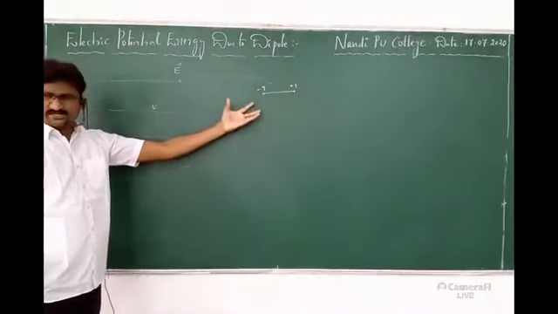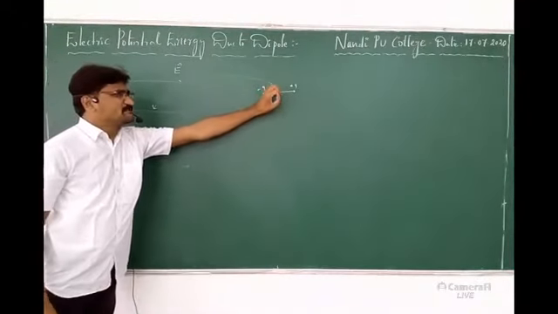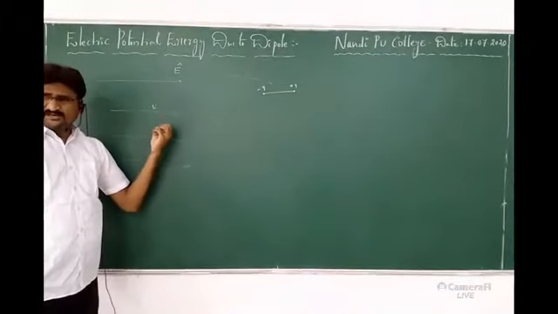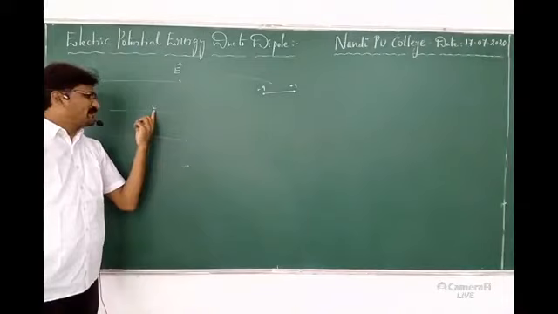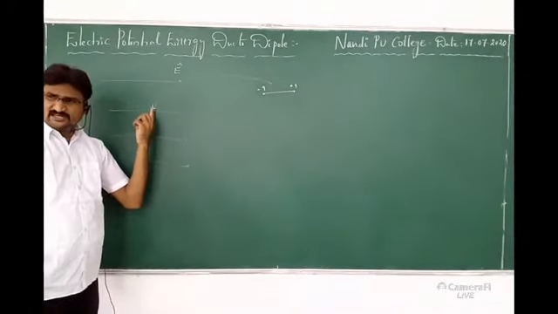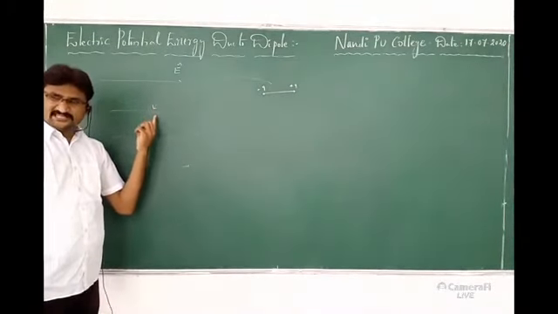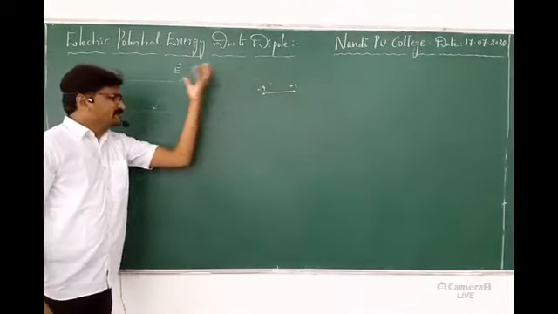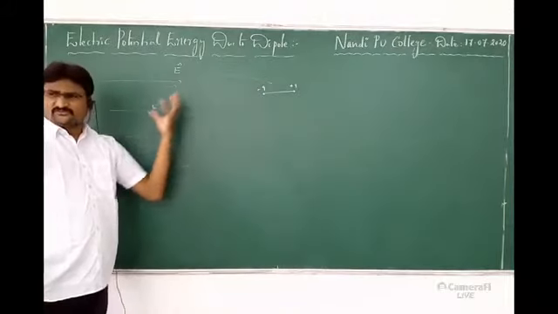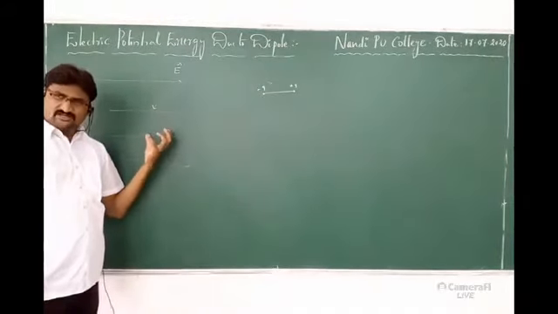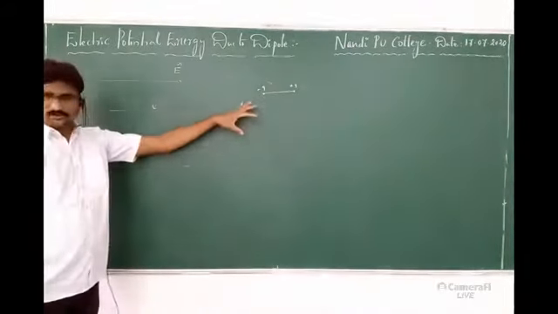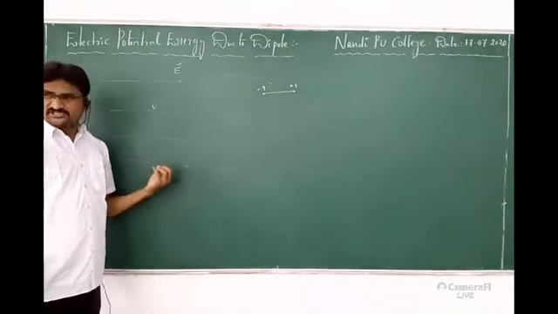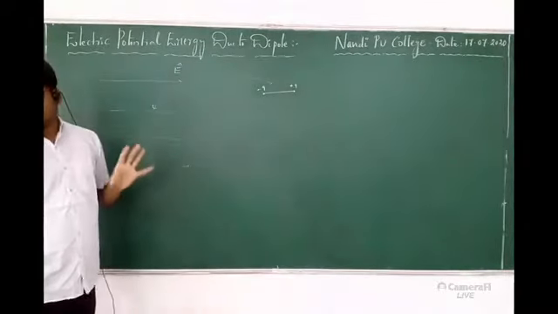Just like a point charge: when one charge is brought from infinity into the field, the amount of work done is stored in the charge as potential energy once it reaches its location. Same way, when I bring this dipole from infinity into the field, the work required to bring the dipole is converted into its potential energy and stored in it.